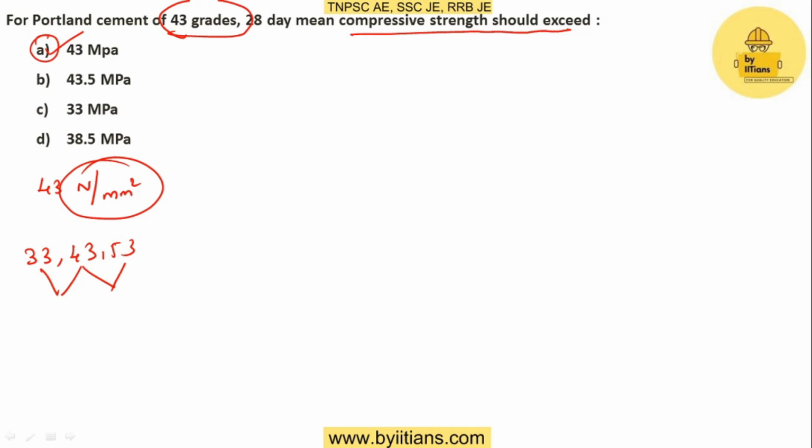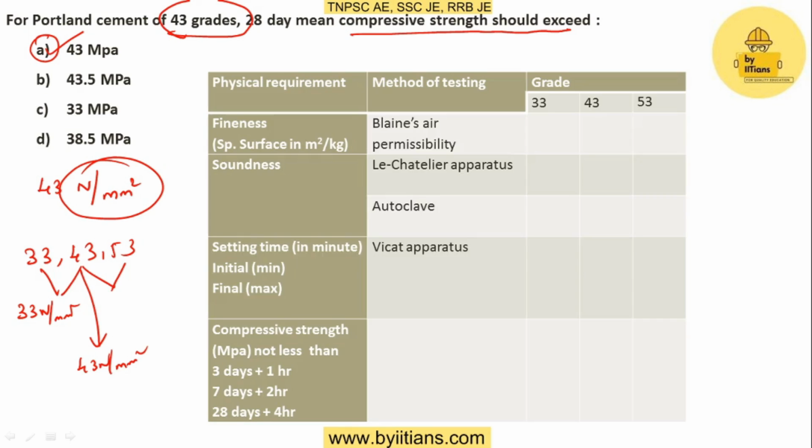So 33 grade of cement will have 33 Newton per millimeter square, 43 will have 43 Newton per millimeter square, similarly for 53 also. Now I would like to discuss some of the other physical properties of the cement and their methods with respect to the three grades of the cement.